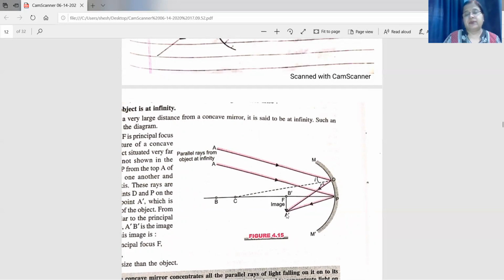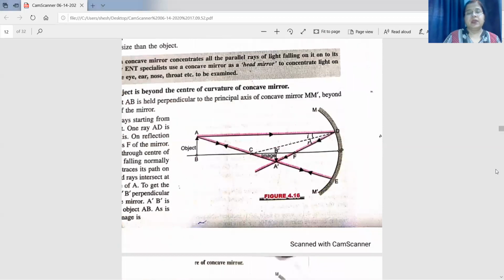See, what is the nature of the image obtained? It is inverted. If it is inverted, it means the image is real. What about the size? Since the object is at infinity, the image obtained is very small, diminished we can say. Where is it obtained? At focus or below focus. I am repeating again, when the object is at infinity, the image obtained is real, inverted, highly diminished, and obtained at focus or below focus.